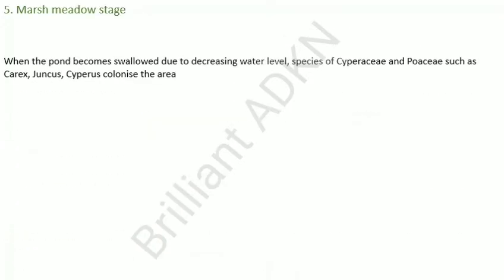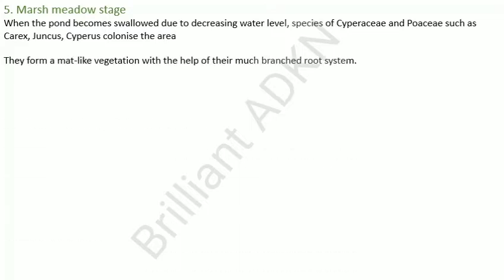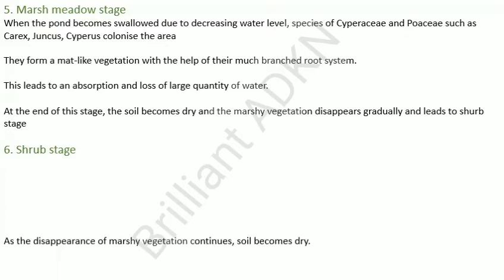Next, marsh meadow stage. When the pond becomes shallow due to decreasing water levels, species of Cyperaceae and Poaceae such as Carex, Juncus, Cyperus colonize the area. They form a mat-like vegetation with the help of their much-branched root system. This leads to an absorption and loss of a large quantity of water. At the end of this stage, the soil becomes dry and the marshy vegetation disappears gradually and leads to the shrub stage.